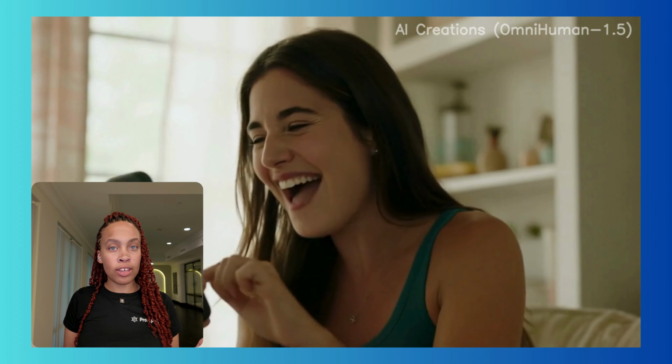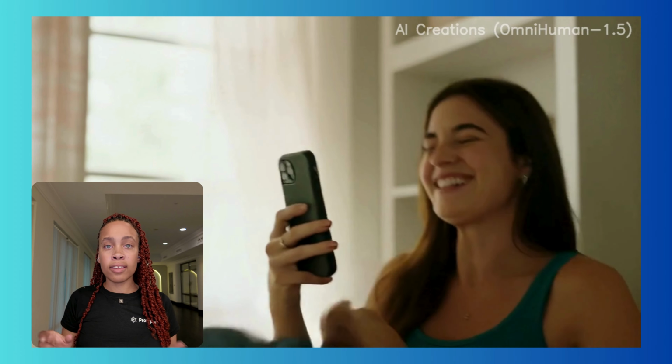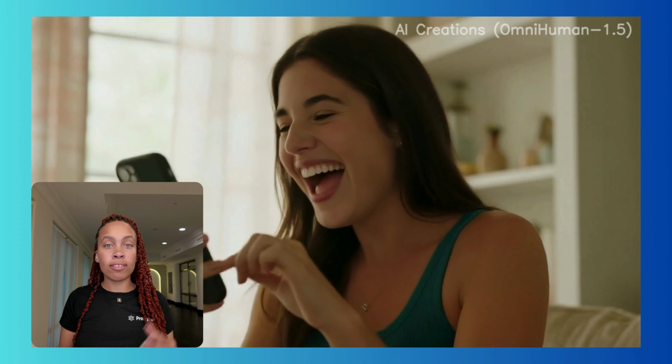Wow, did you see she even leaned back into the laughter and just kept going? It feels like you're almost in the room with her, watching the same, maybe she's watching a couple TikToks from Promptus. So this new model, as you can see, is giving you access to dynamic micro-expressions, genuine posture changes, and synchronized reactions. Look at how all of that came from just a simple input. This is really starting to bridge the gap between digital and human authenticity.